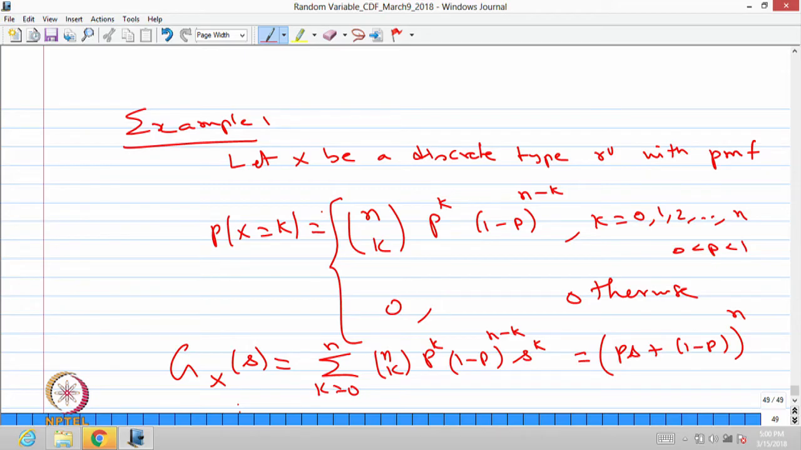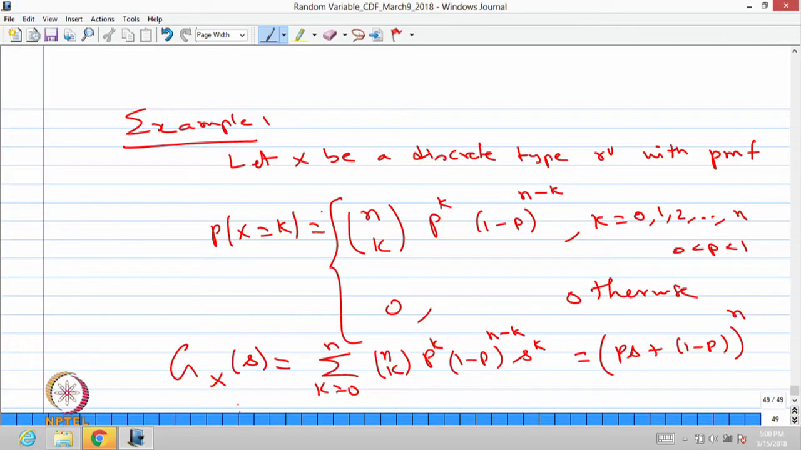Later we are going to introduce this random variable as a binomial distribution with the parameters n and p. p lies in the open interval 0 to 1, n is a positive integer, then the probability generating function is (ps plus 1 minus p) whole power n.